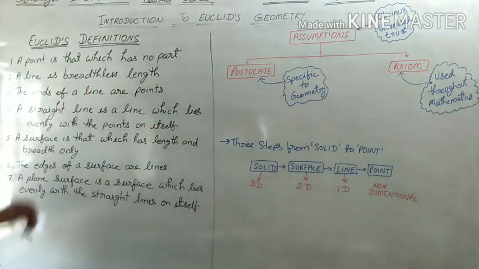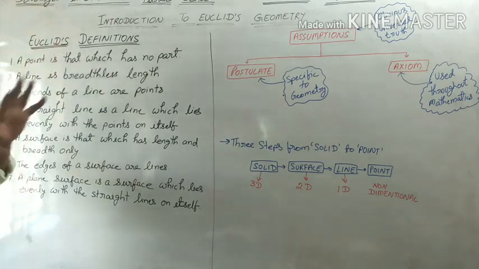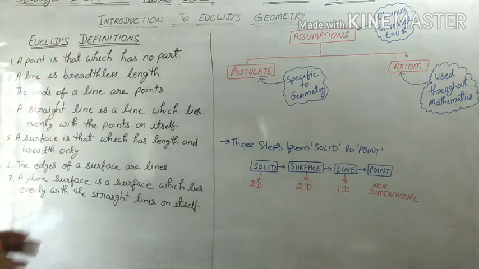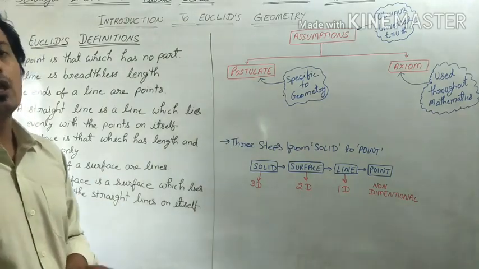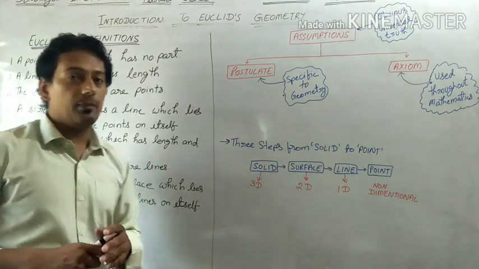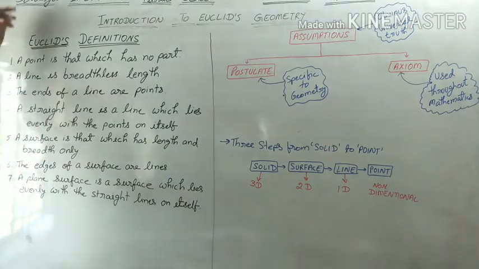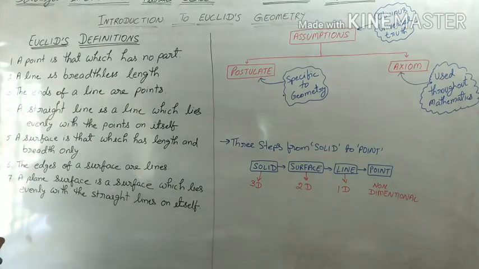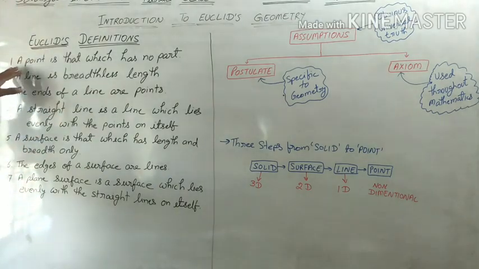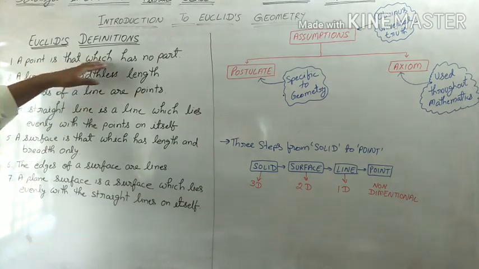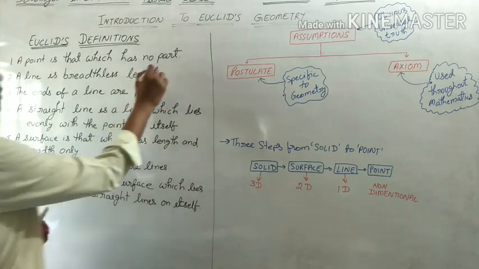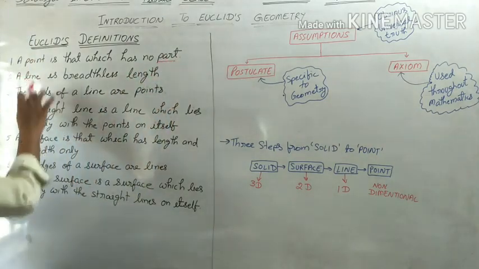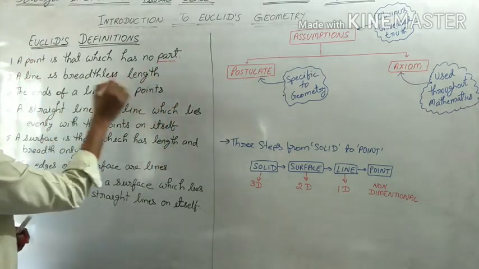So Euclid summarized all of his statements into definitions. In total he gave 23 definitions in Book 1 of his Elements. So let us check which are these definitions given by Euclid. The first one: a point is that which has no part. A point is that which has no part. A line is a breadthless length.